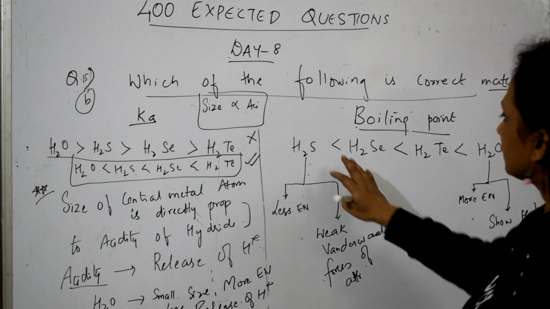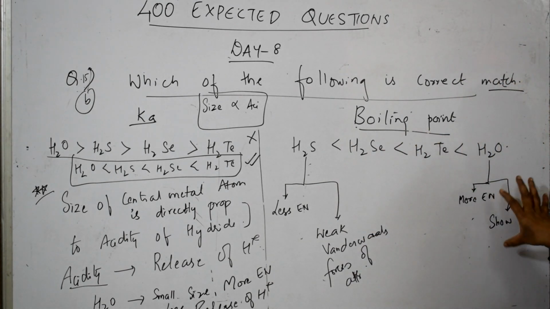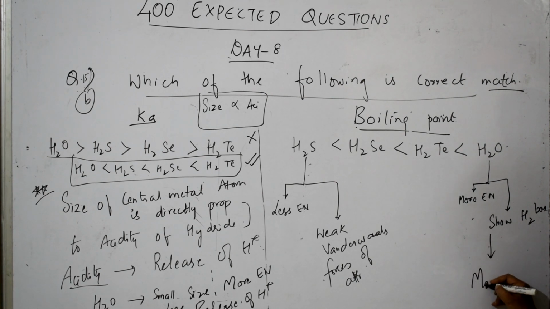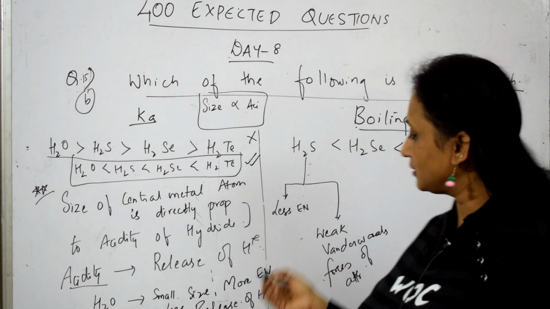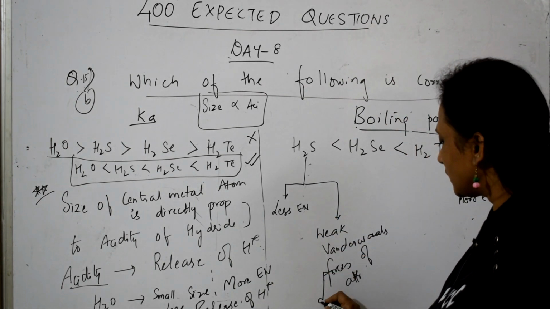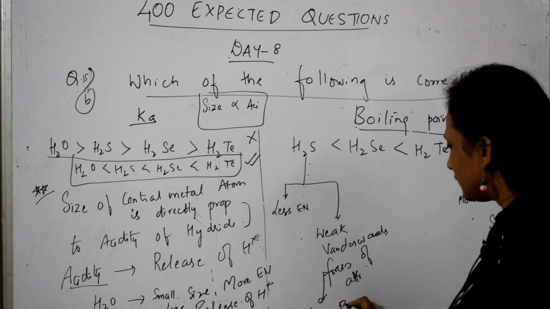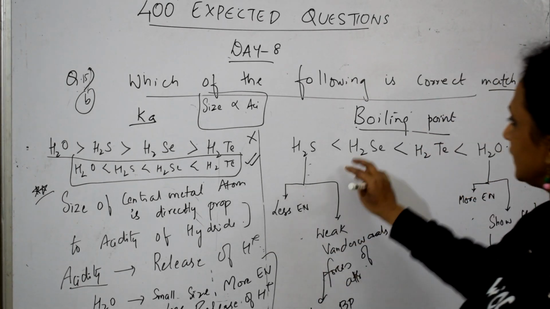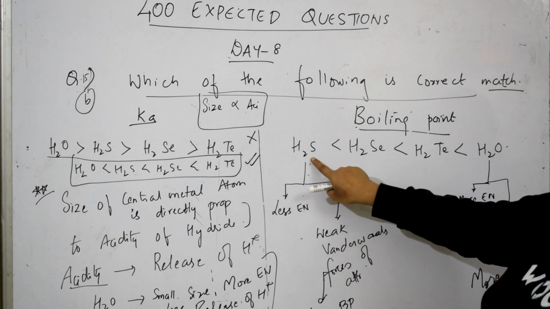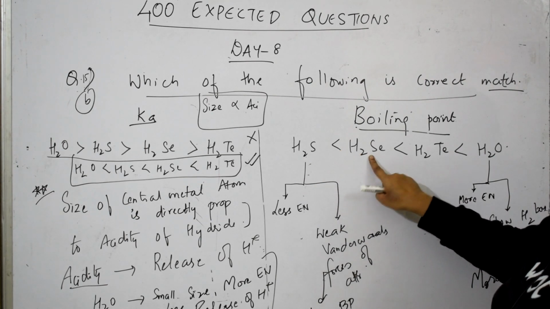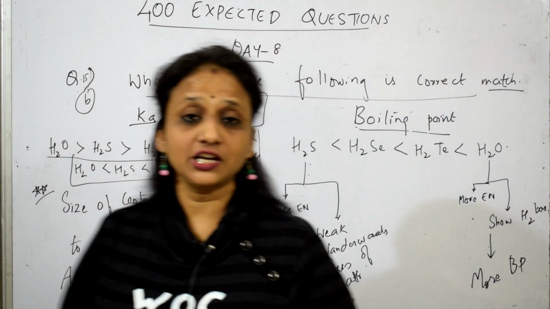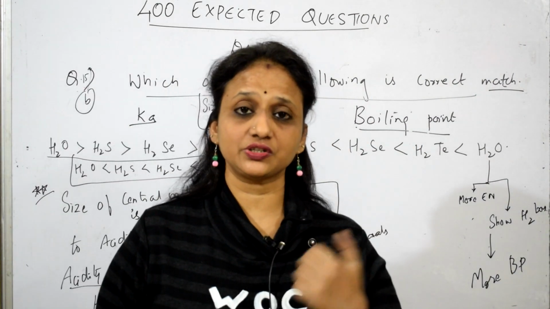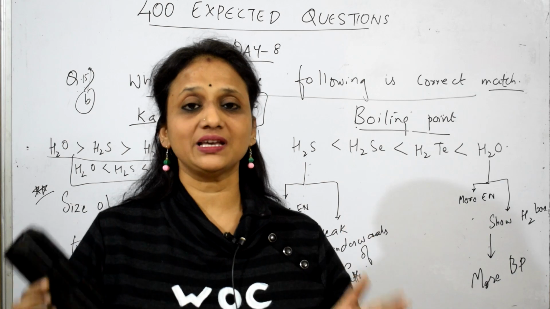Now tell me, which one will have more boiling point? See here, this is more electronegative. Hydrogen bonding is there. Hence, this will have more boiling point. This is weak, so automatically it has a lower boiling point. Did they give the order correctly to us? Correct. H2S lower boiling point, then H2Se, then H2Te, less than water. Simple, students, easy. So today I have given you 4 questions. So understand all based on the trends.